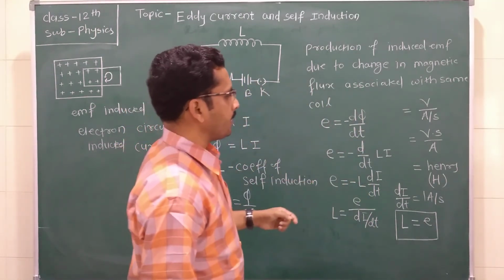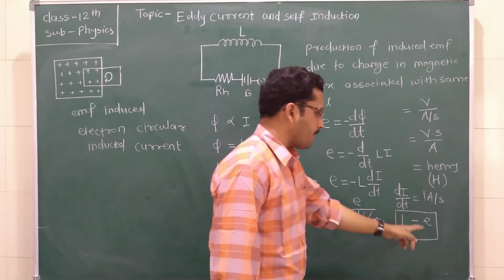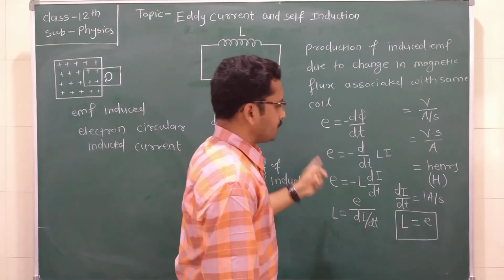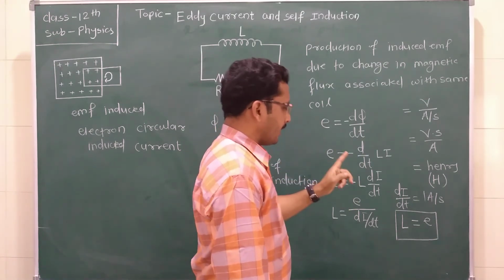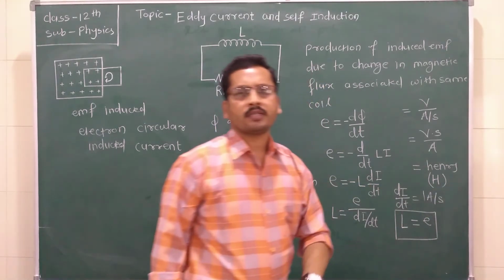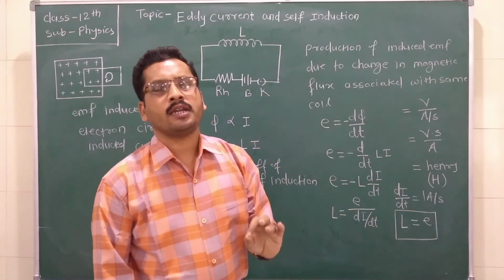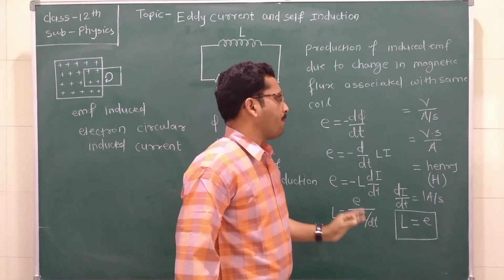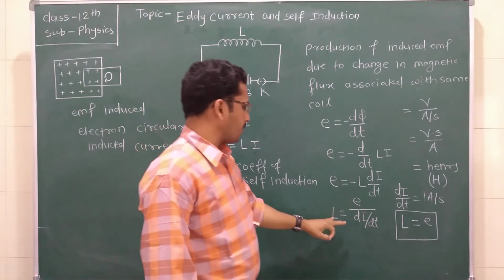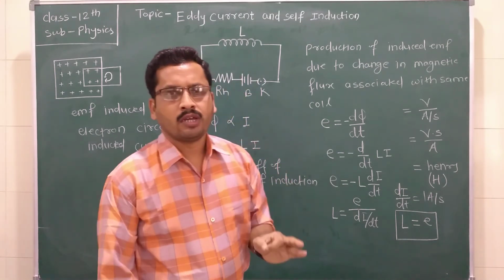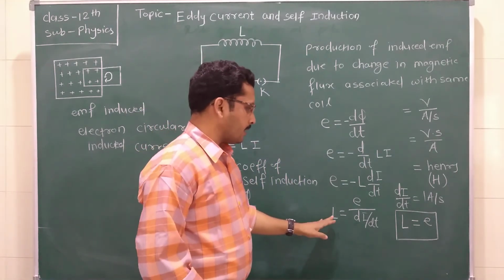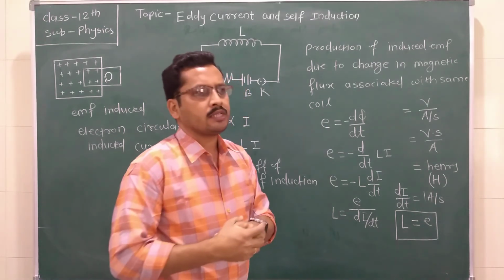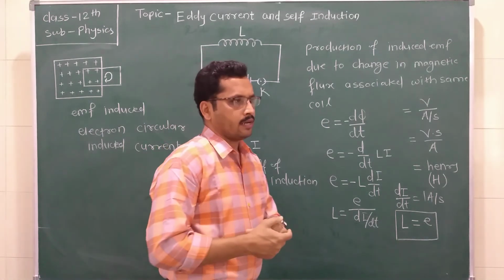The coefficient of self induction is defined as the induced EMF produced in the coil when the change in current takes place at the rate of 1 ampere per second. It means that within 1 second, if the current is changing by 1 ampere, then the induced EMF produced in that coil is nothing but the coefficient of self induction. So this is the definition. L is equal to E only when the rate of change of current is equal to 1 ampere per second.